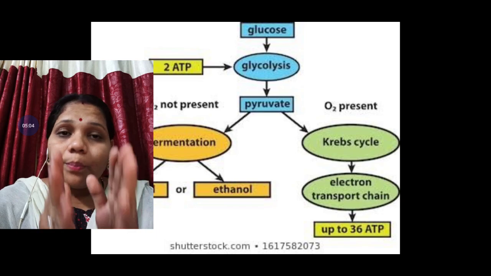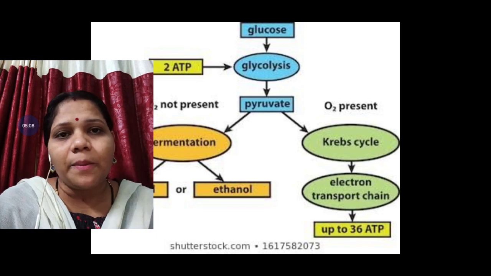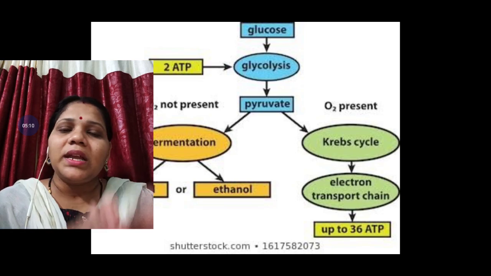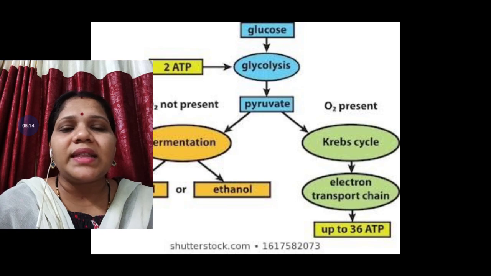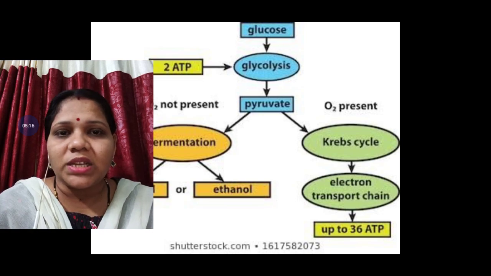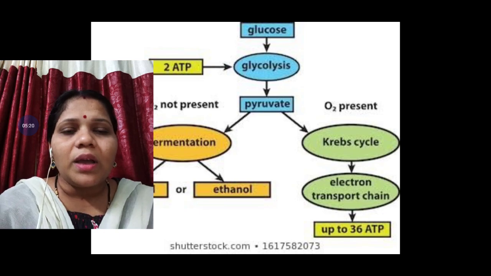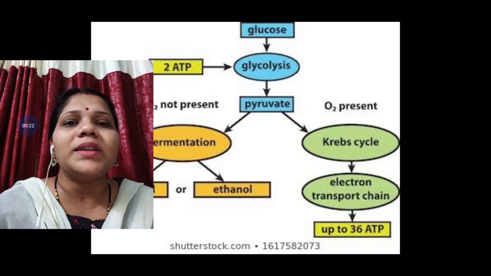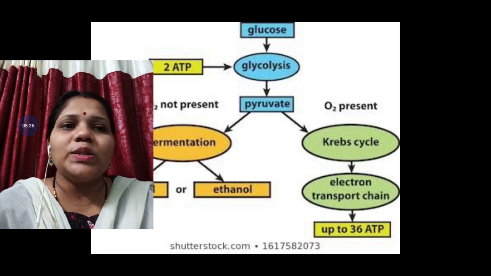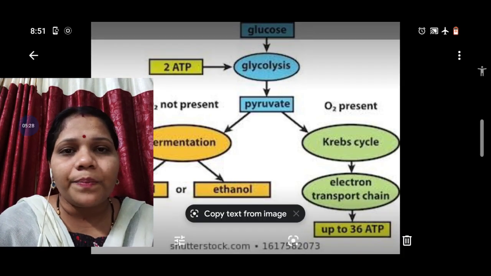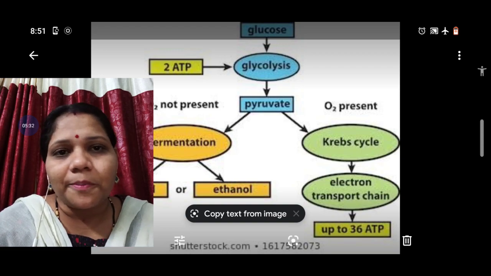If the oxygen is present, it enters one step. If the oxygen is absent, it enters another step. That's why you can say that respiration is divided into two types: one in the presence of oxygen, another in the absence of oxygen. If the oxygen is absent, it is known as anaerobic respiration. If the oxygen is present, it is known as aerobic respiration.